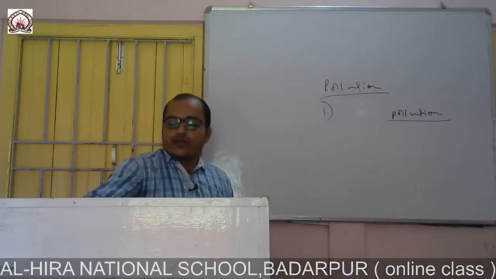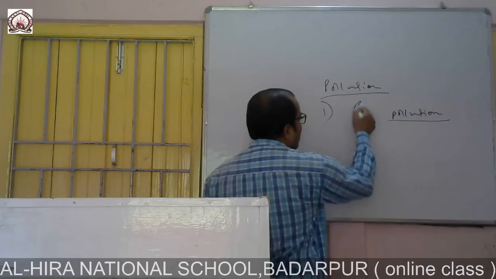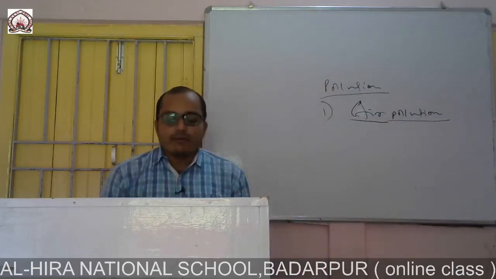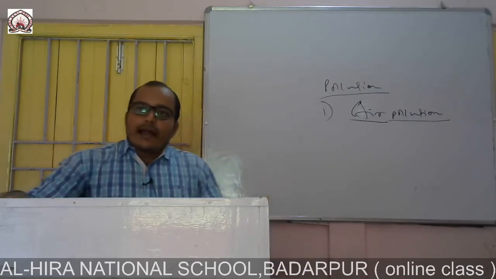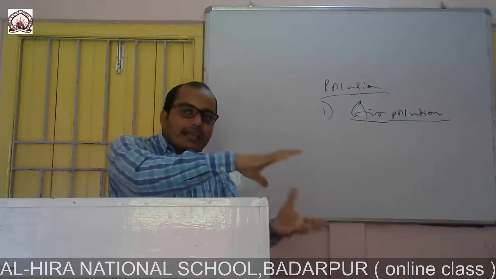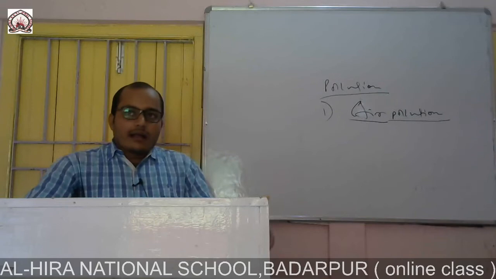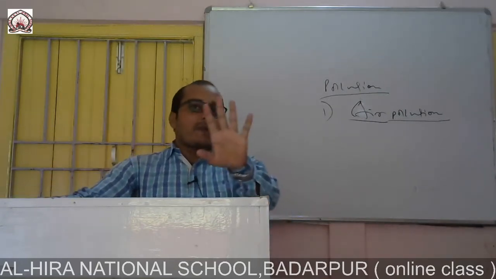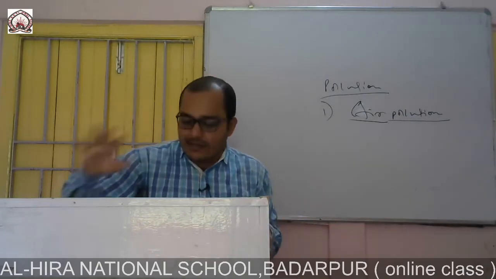Second point we will discuss is air pollution. Now, in the last class I discussed the topic of the four spheres of the environment, and one sphere was the atmosphere.